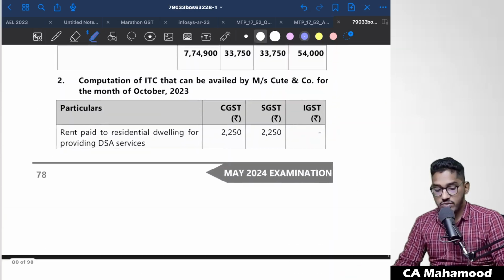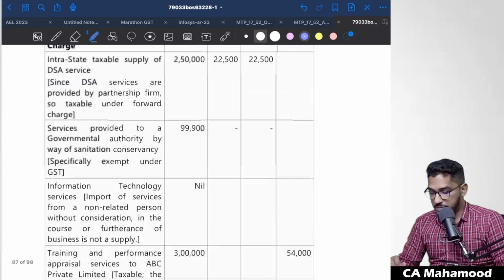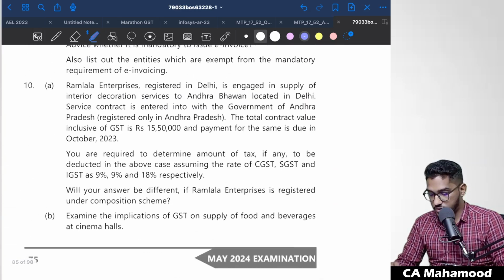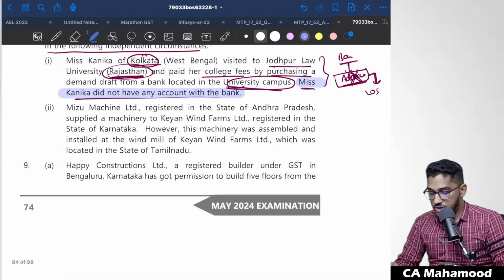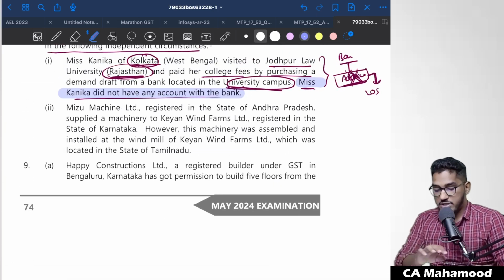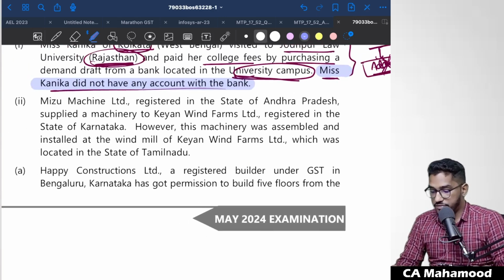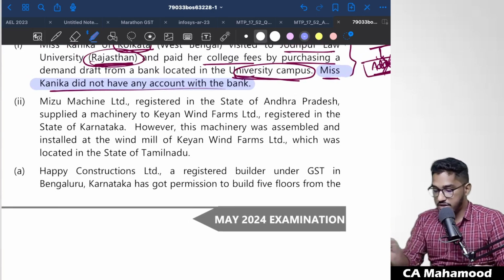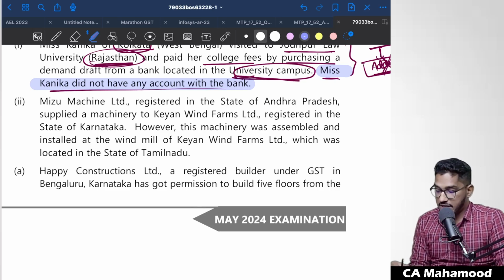Understood? There is one more case in which they are asking us to determine the place of supply. Let us read that other case also. There are two questions actually under this. Second question: Mizu Machine Limited, registered in the state of Andhra Pradesh, supplied machinery to Kian Wind Farms Limited, which is registered in the state of Karnataka. So the supplier is in Andhra Pradesh and they have provided machinery to the recipient, who is located in Karnataka.